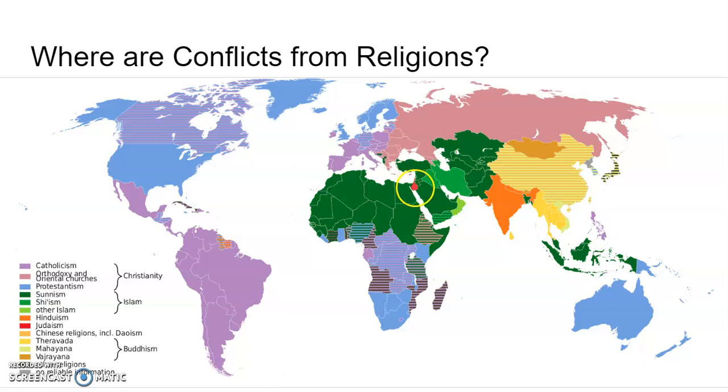You see that bright color there? That's Israel. That's where Judaism is. And Jews, because of 2,000 years ago, the Romans, the Jews were sent away and persecuted, and so they scattered in what they call the diaspora. So most of the Jews for the last 2,000 years have been dispersed throughout the entire world. So many in Russia, so many in Europe, so many in the United States. So throughout the entire world, you see large Jewish populations because of the diaspora.